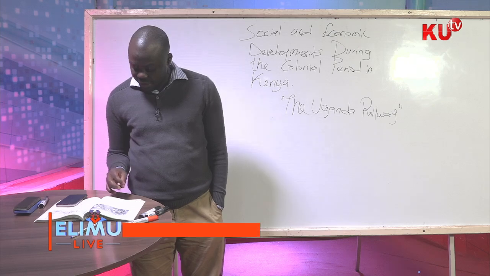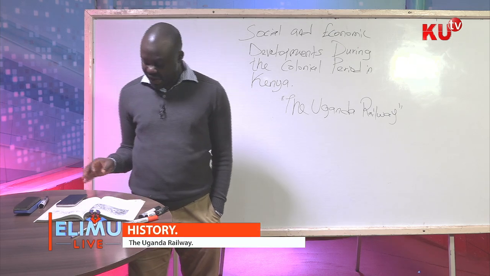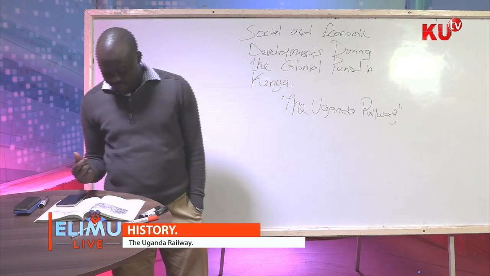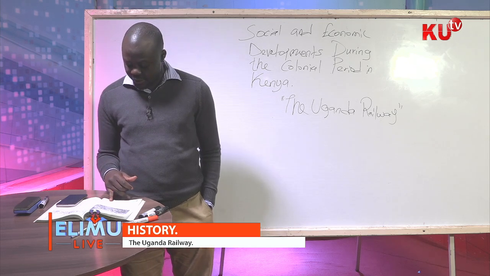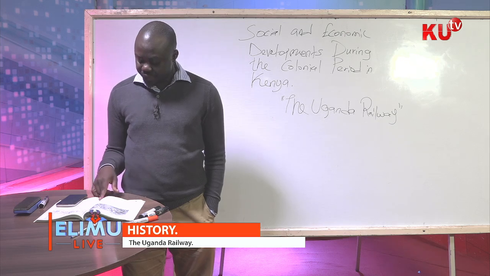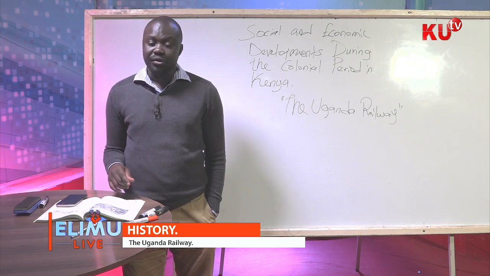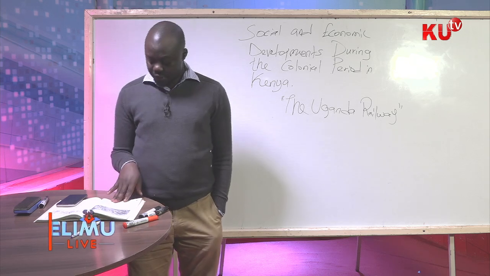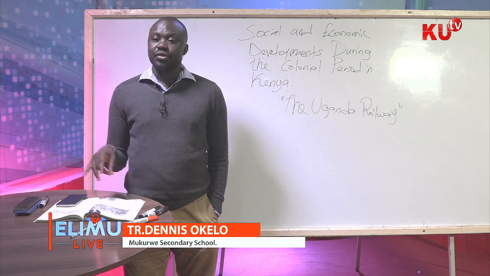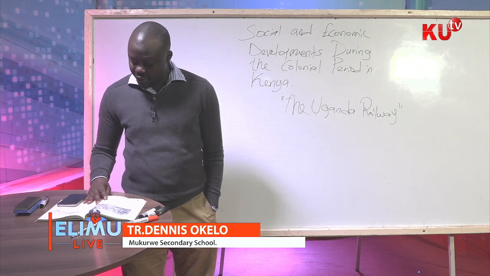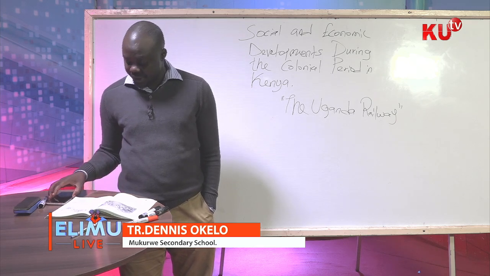So the construction work was done by Indian coolies, and we shall see the reason why the Indians were preferred instead of the African workers. Now, it took 6 years to construct the railway at a cost of £8 million. So if you convert that currency by then and convert it to date, then it means that it was a lot of billions of shillings that was used to construct this railway.